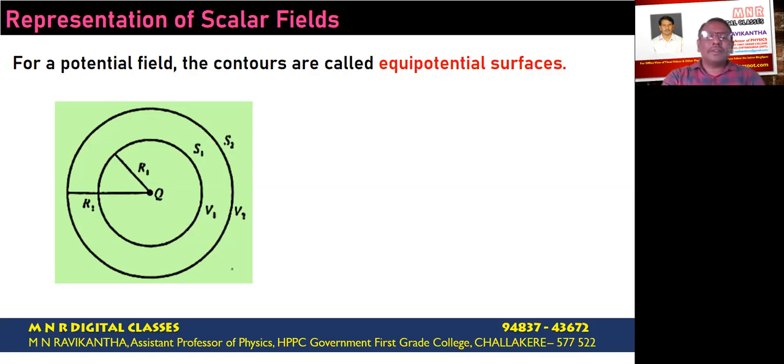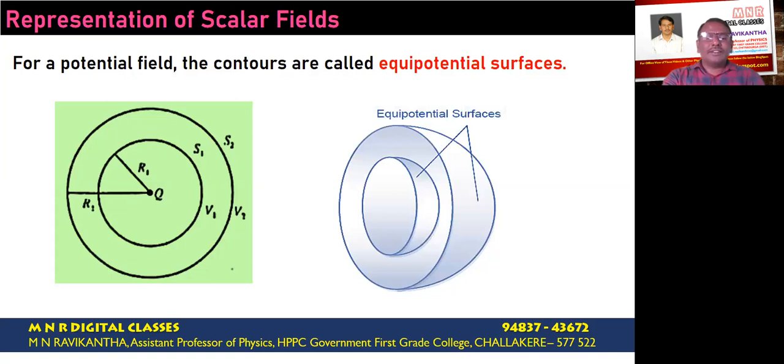That circle represents the equipotential surface represented by S1. Similarly, if we draw another circle with radius R2, that represents the level surface having the electric potential V2. So in a potential field, the contours or the level surfaces are called equipotential surfaces.